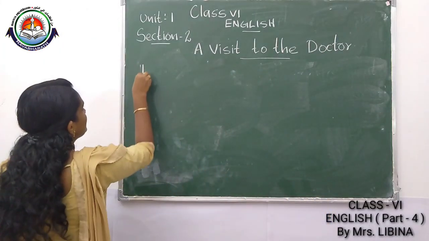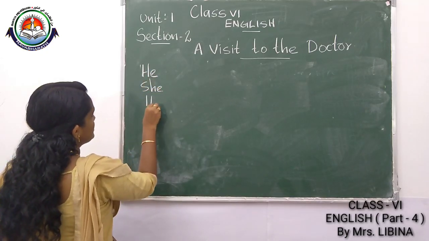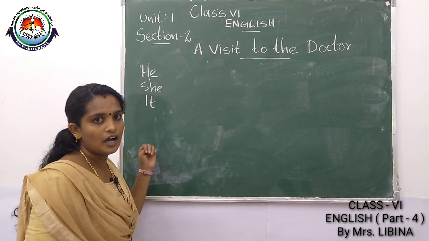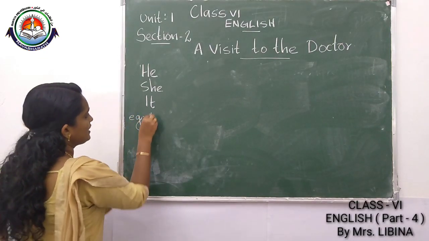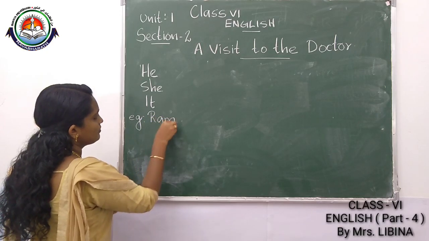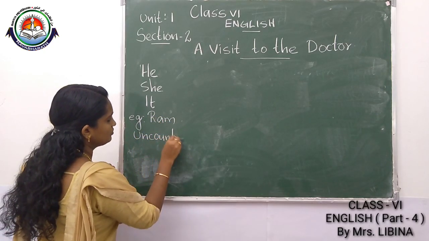Listen. He, she, it, a singular noun. That means we can give any one person's name as an example. One example, Ram. And I am also giving an uncountable noun.